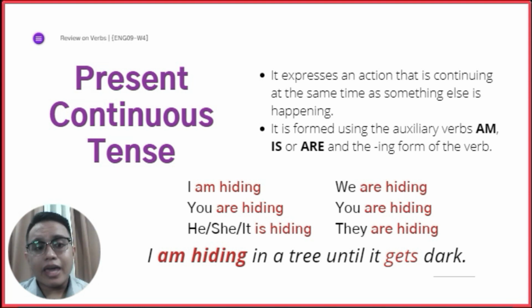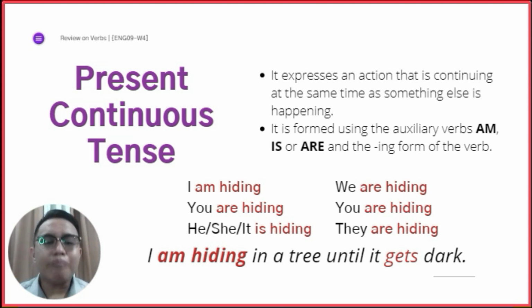He or she can also be replaced with something else. So, for example, Raymark is hiding. Or Sam is hiding. Okay? So, it is a continuing action that happens together with another action.